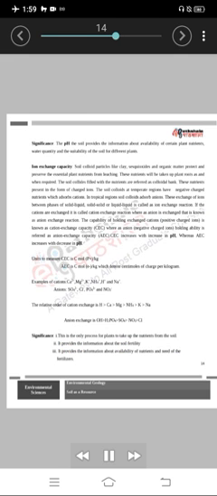Significance. The pH of the soil provides information about availability of certain plant nutrients, water quantity and the suitability of the soil for different plants.